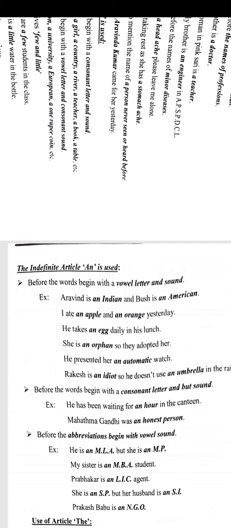Next, he takes an egg daily in his lunch. She is an orphan so they adopted her. He presented her an automatic watch. Rakesh is an idiot, so he doesn't use an umbrella in the rain. So in all the sentences we have a vowel letter and sound, so we used an before that vowel letter.